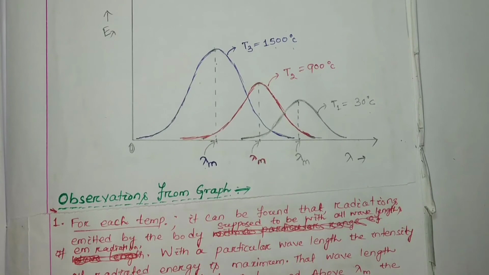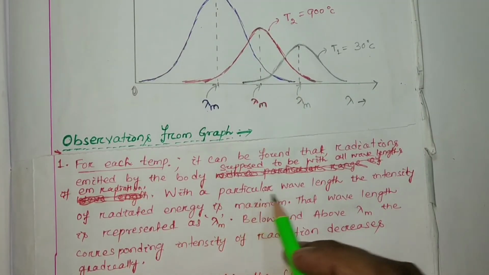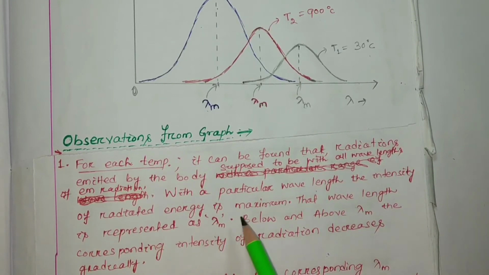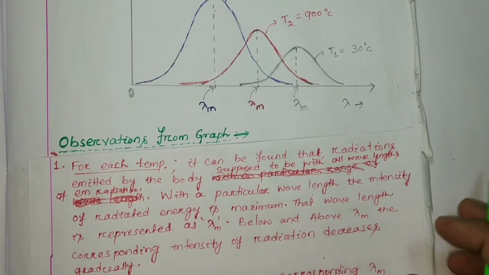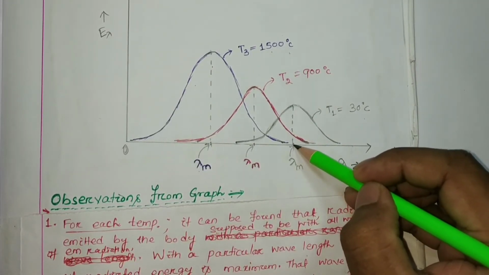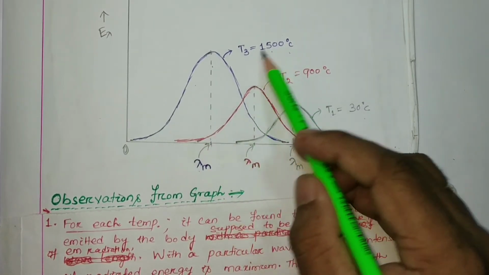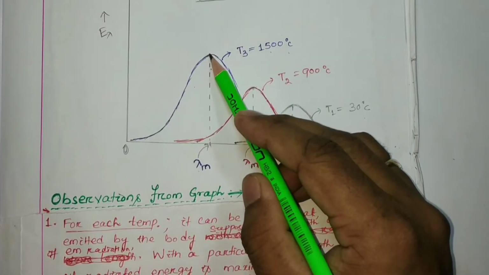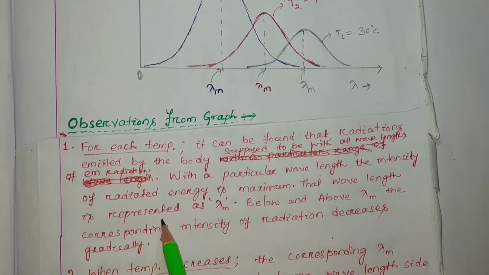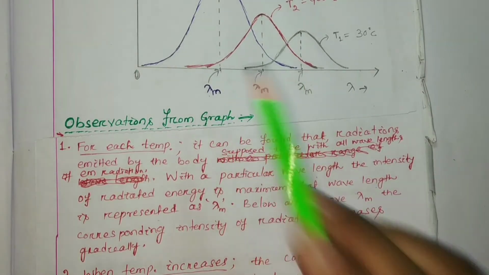Now, at a particular wavelength, the intensity of the radiated energy is maximum. That means at temperature T1 it is maximum at this wavelength, for 900 at this wavelength, and for 1500 at this wavelength. That wavelength is represented as lambda m.